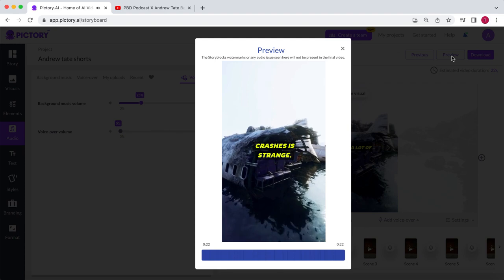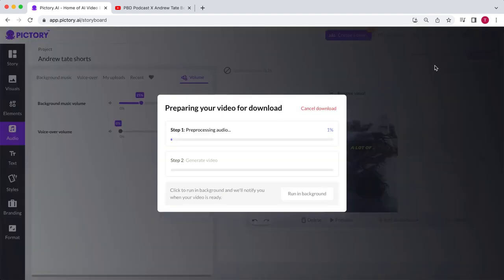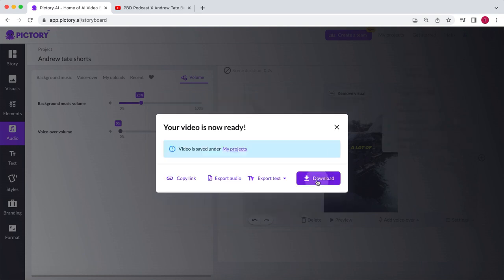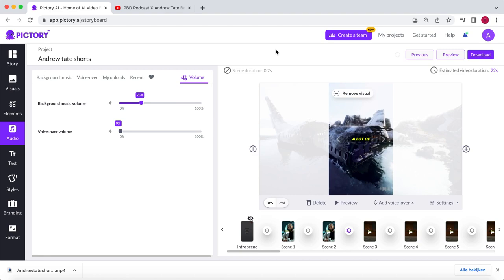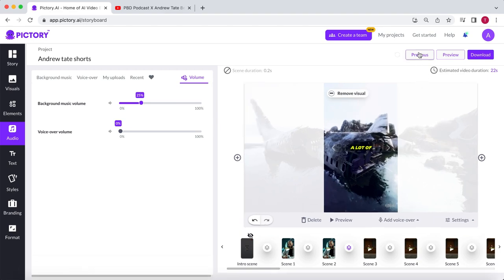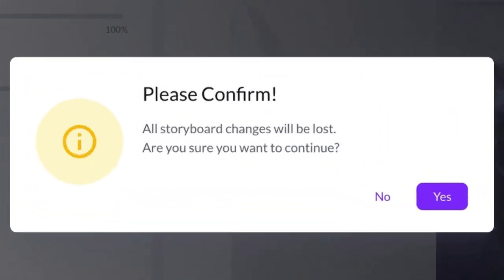It's strange. Lovely. When you're satisfied, click on Download, and within a minute or so, the video will be ready. Now, let me show you one more example to enhance it even further. Click on Previous. Pictory will mention that all your changes will be lost.